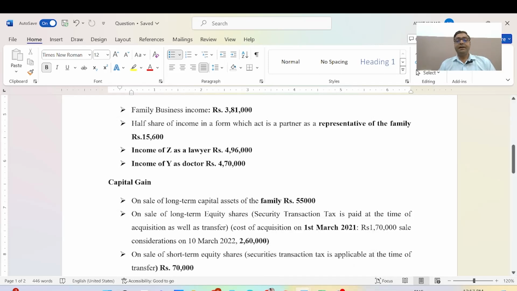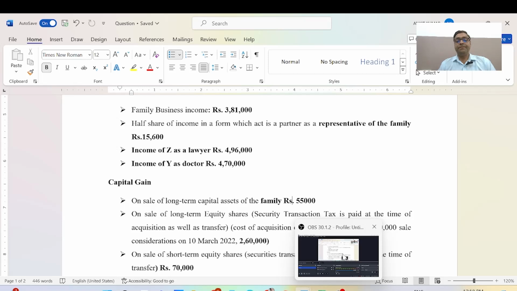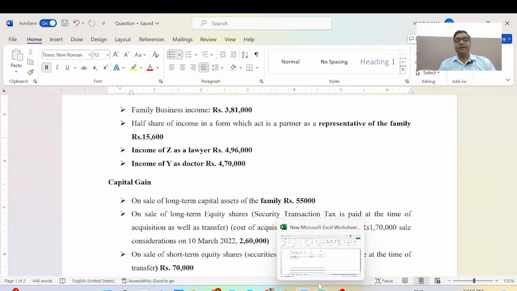I am discussing all the points on long-term capital gains, and this information is on the sale of long-term capital assets, etc. I will write down all the details in Excel.